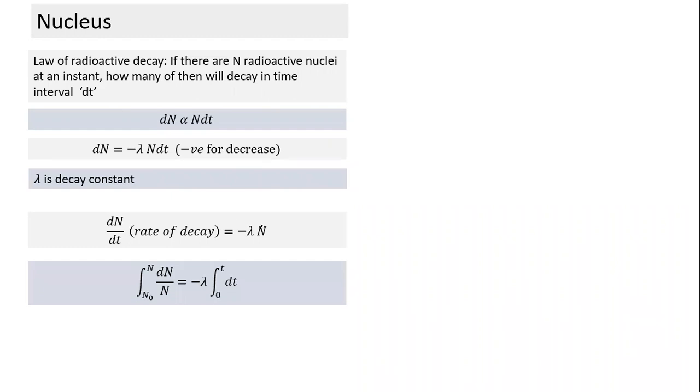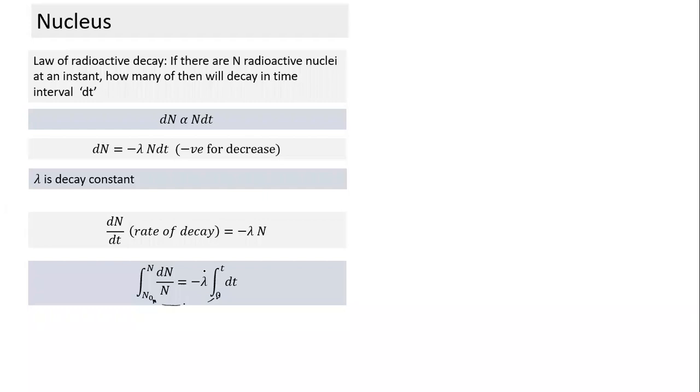Now if you bring N to one side, we have variable separation, and then we can integrate between time t equal to 0 and a certain time t. At time 0, the number was N naught.